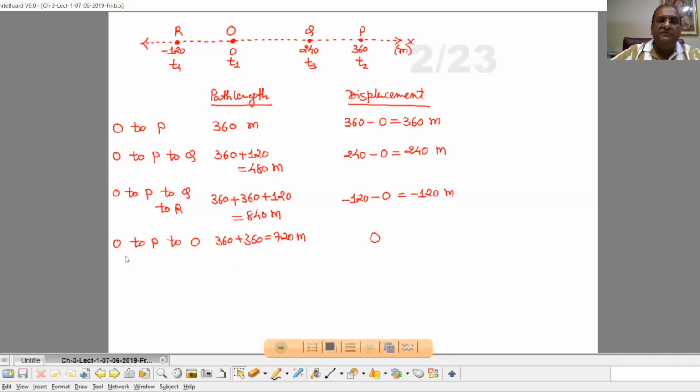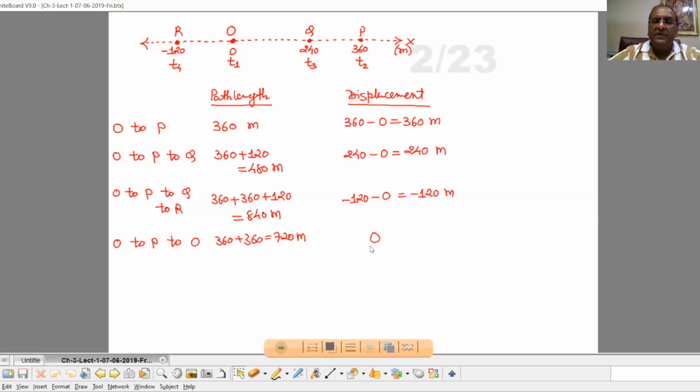Then if we think about the journey O to P and P to O, then total distance traveled, that is O to P 360 meter, then P to O again 360 meter. So total is 720 meter. Displacement: initial position and final position both are the same one. So displacement will come to 0.